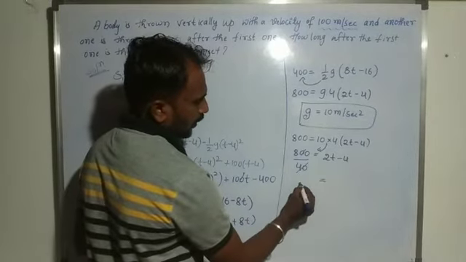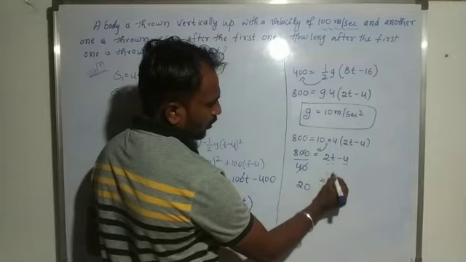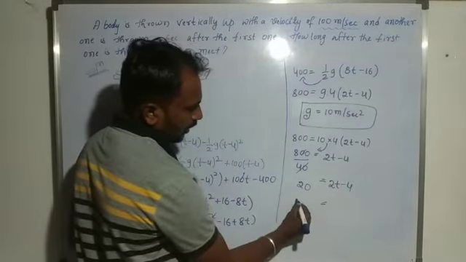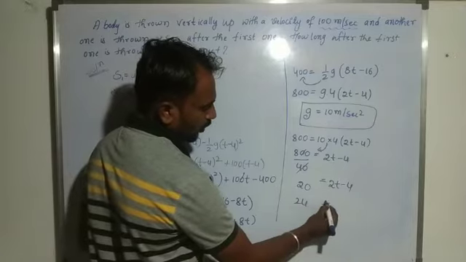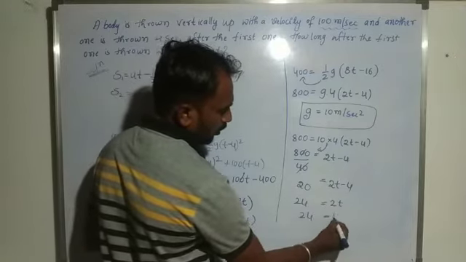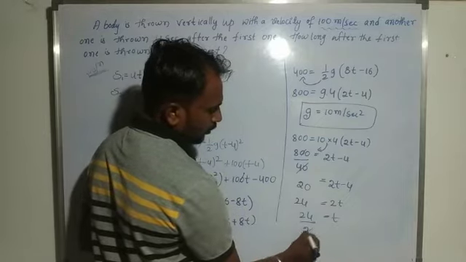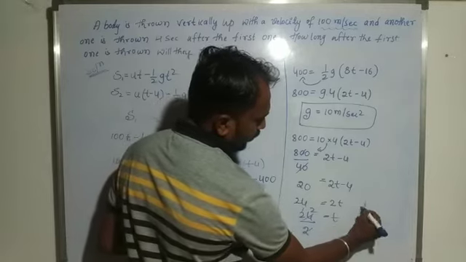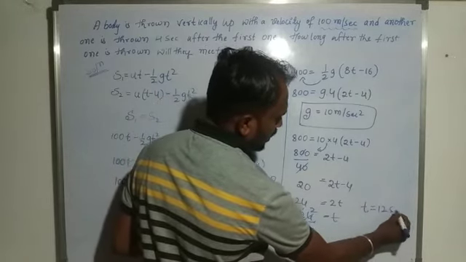So this value 20 is equal to 2t minus 4. It means 4 taken to this side, 24 is equal to 2t. So t is 24 divided by 2, which is 12. So time t is equal to 12 seconds.